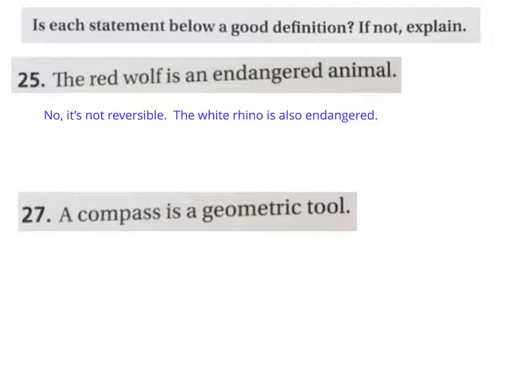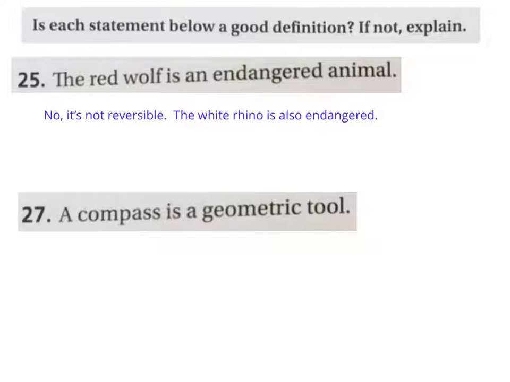Now, a compass is a geometric tool. Well, that's true. But let's reverse it. You could say, if it is a compass, then it is a geometric tool. But what's the converse of that? The converse of that is, if it is a geometric tool, then it is a compass. Well, not necessarily. It could be a protractor.